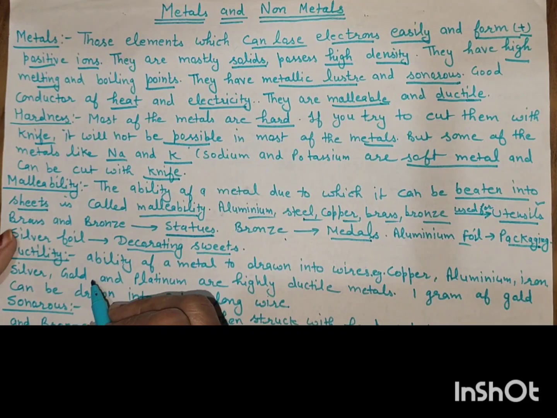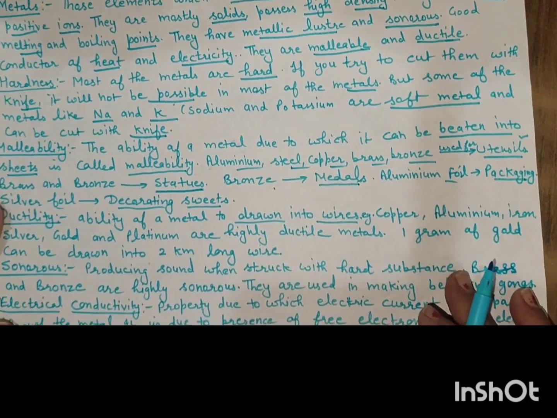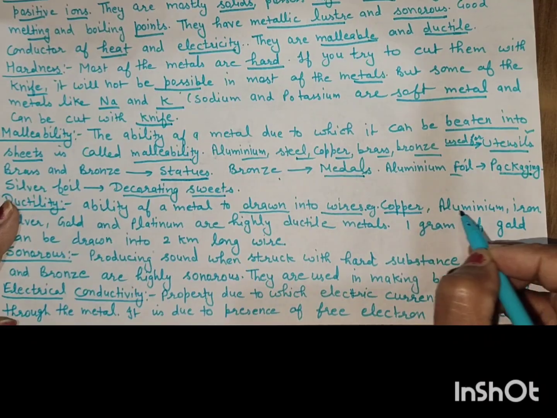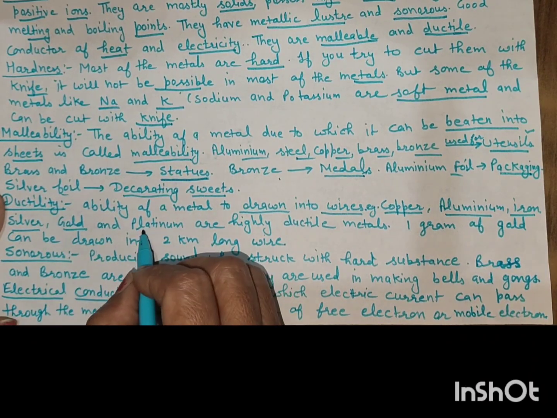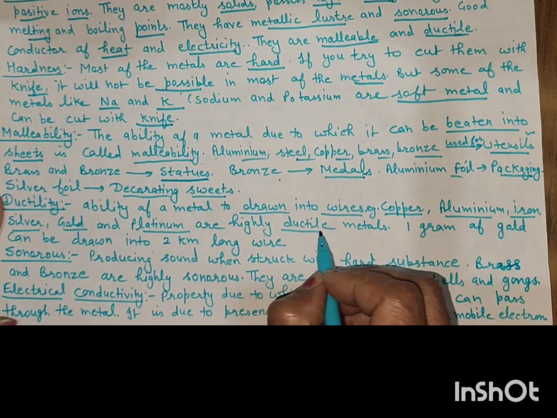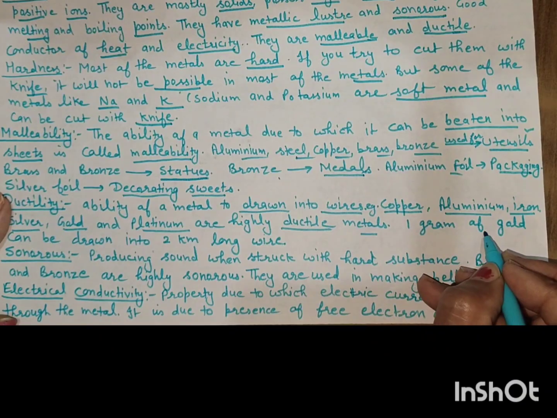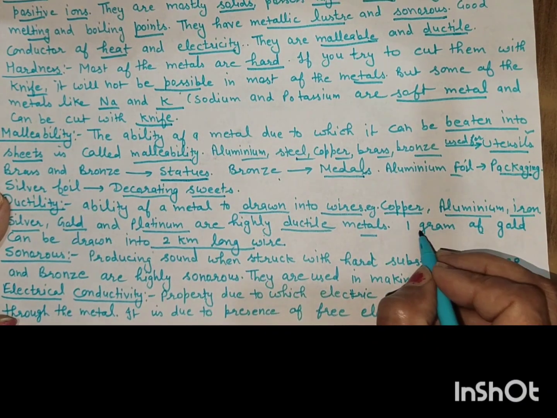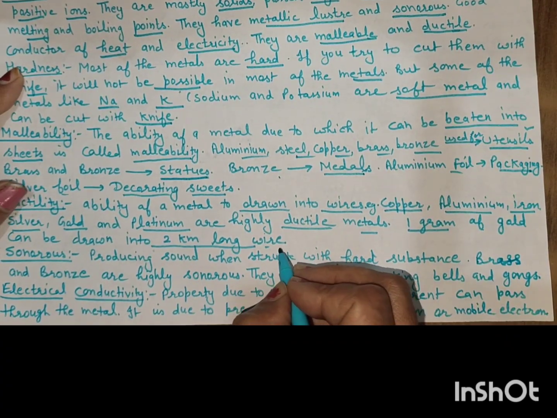Ductility: ductility is the ability of a metal to be drawn into wires. Copper, aluminium, iron, silver, gold and platinum are highly ductile metals. 1 gram of gold can be drawn into a 2 kilometer long wire.